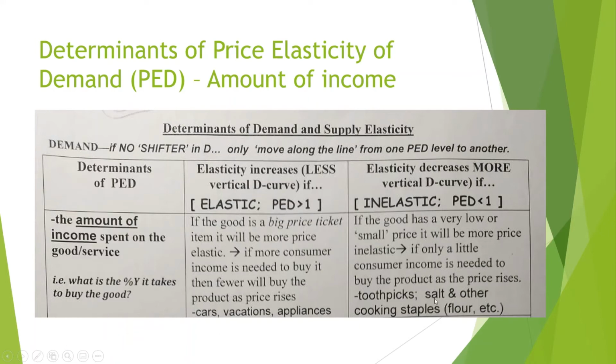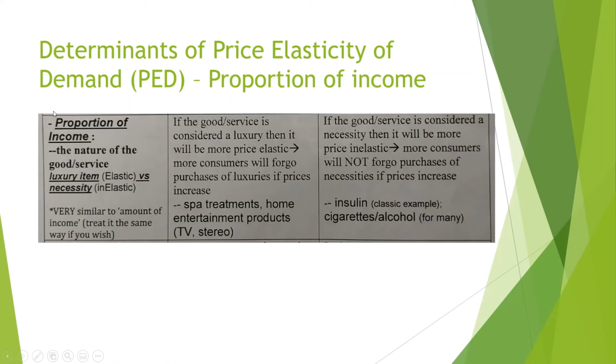And for other necessities too, it doesn't matter. If they take up a small percentage of your income and they're necessities, then they're even more likely to be inelastic. Something like salt and other cooking staples, as you see here, you're still going to buy it even if it goes up a little bit.